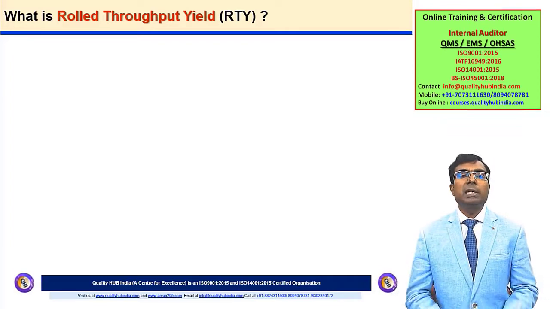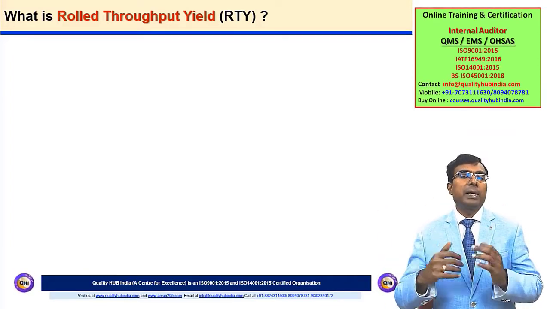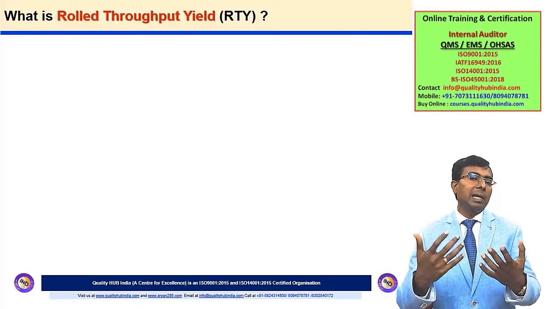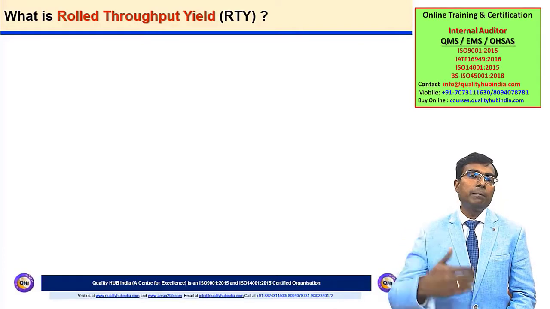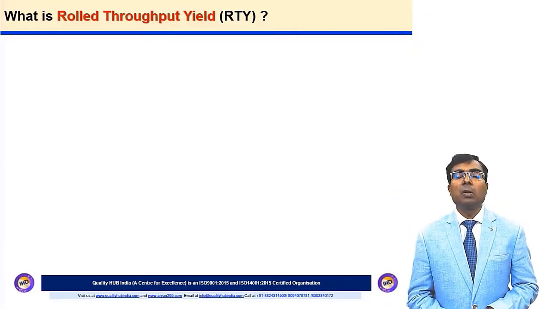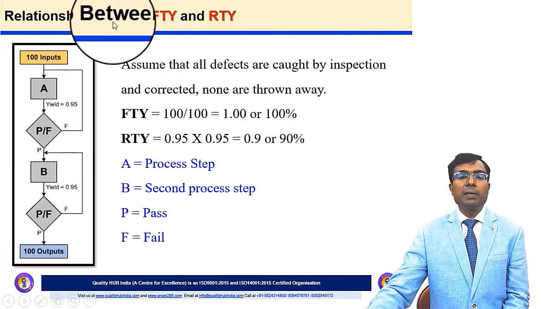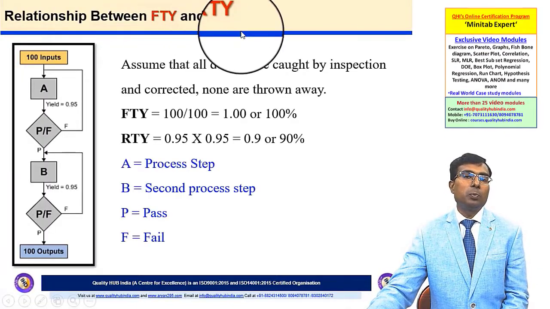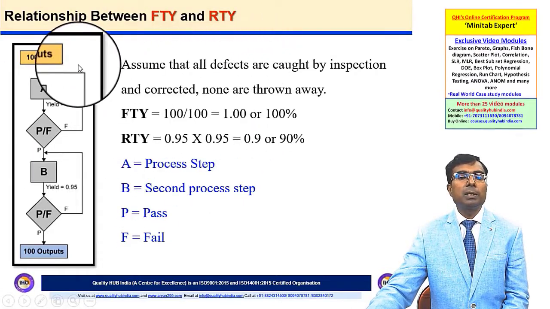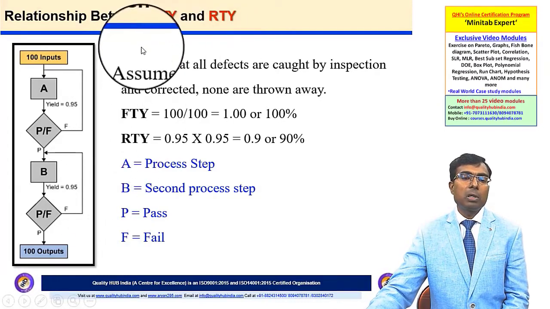So in this case, if any process step is having some defect, then the yield from that process step would be less. So even if the parts are getting corrected in each of the process steps through some rework process, rolled throughput yield is going to capture them, whereas first pass yield is not going to capture them. Now let's understand the difference between first time yield and rolled throughput yield with some examples. I'm sure that with this example, your understanding of both concepts will be clearer.